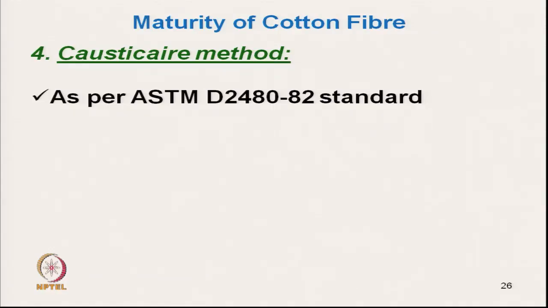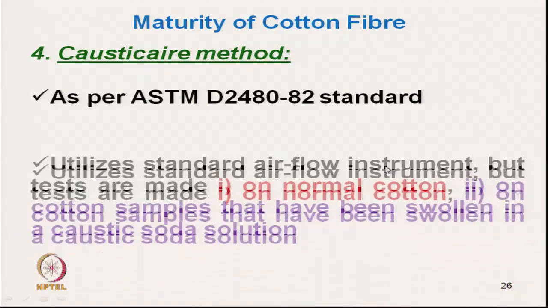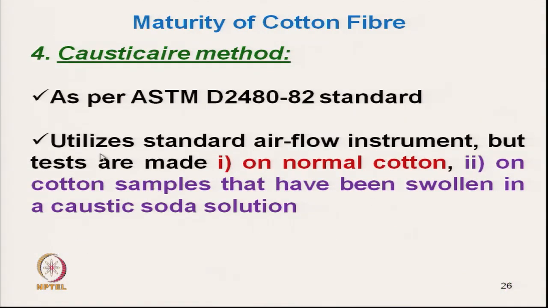The caustic air method is as per the ASTM D2480-82 standard. It utilizes a standard air flow instrument, but tests are made on normal cotton and on cotton samples that have been swollen in caustic soda.